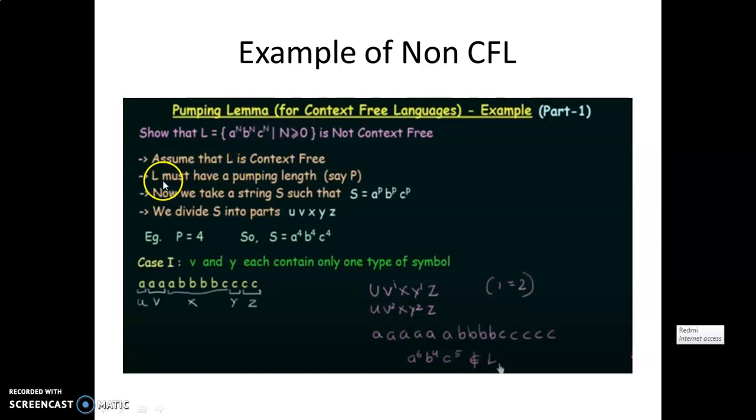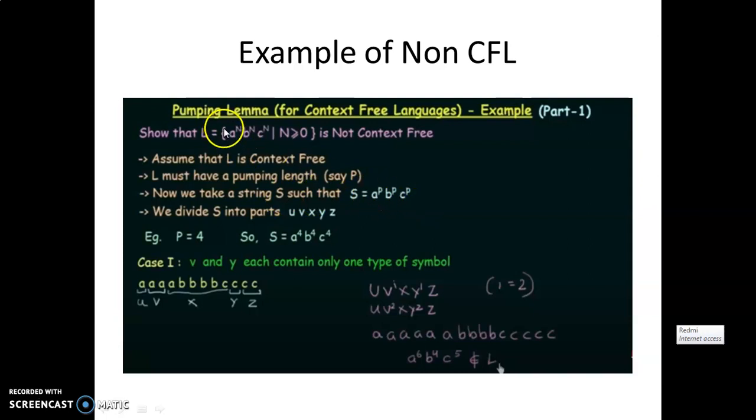Then next, the language L must have a pumping length, say P. If the language is a context-free language, then that language has a pumping length, and the pumping length is considered as P. The next step: now we are considering one of the strings from the set of strings generated by that language.